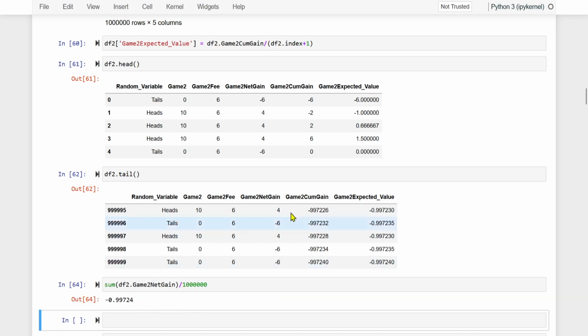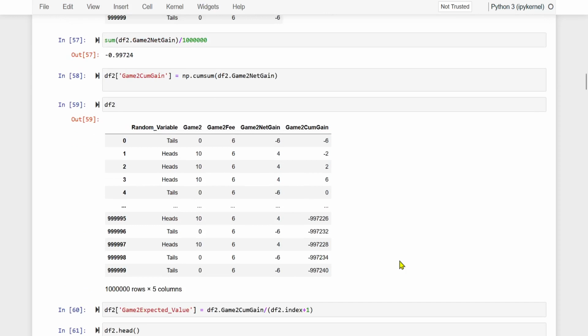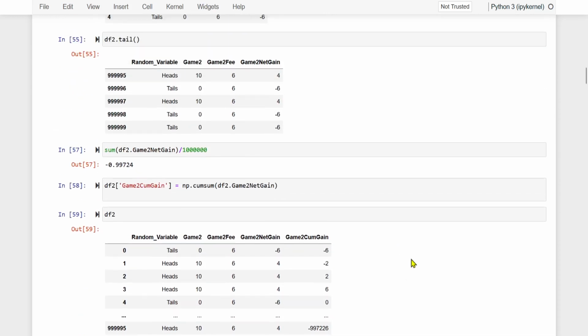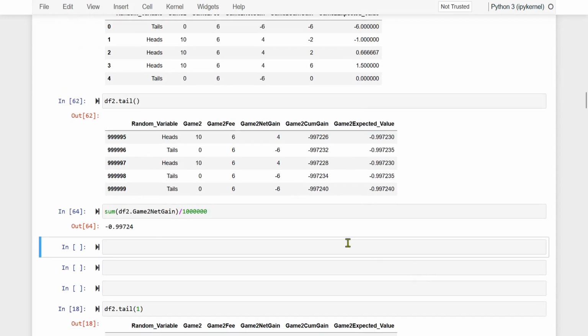So either we take the total of this and divide by the total number of flips, or we do this cumulative gain and keep dividing by the number of flips again and again like this, and at the end we get this result. Good. So we had done this earlier. Now we are ready to draw a graph, and we will be drawing the graph for this.